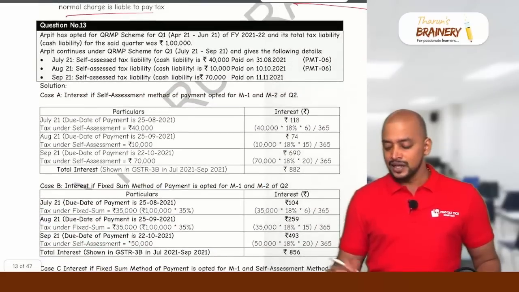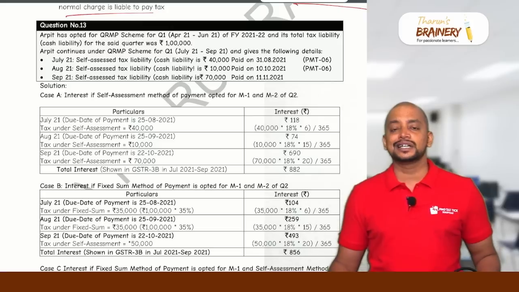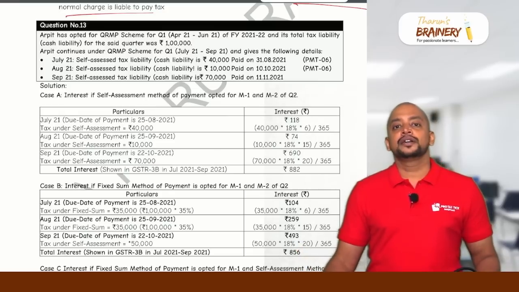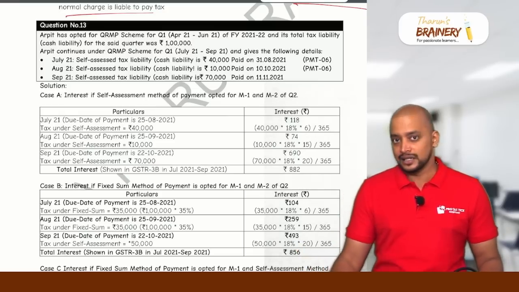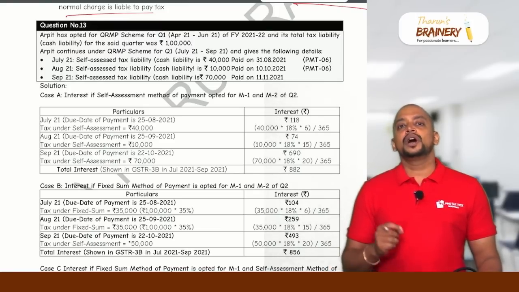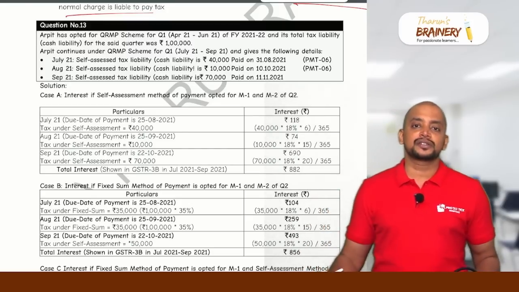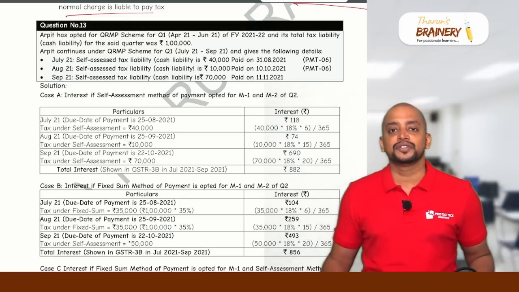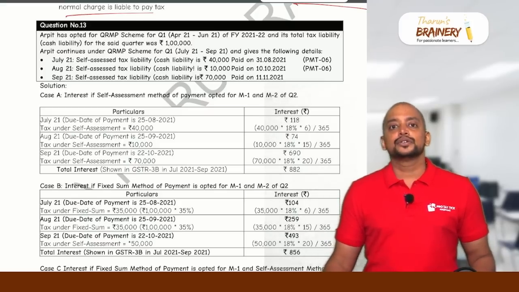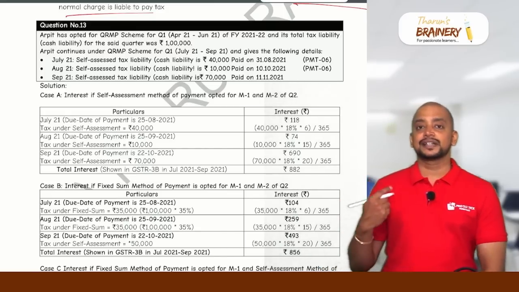Now question number 13. Question number 13 is related to interest computation under QRMP scheme, quarterly return monthly payment. In QRMP scheme, there are two methods of payment of tax on first month and second month involved in the quarter, that is fixed sum method and self-assessment method. In case of fixed sum method, whatever is the amount that they need to pay is 35% of the liability of the previous quarter if they have filed quarterly 3B of the previous quarter. If they have filed monthly 3B of the previous quarter, then they need to take 100% of the previous month GSTR 3B liability. Okay, so this is under fixed sum method.